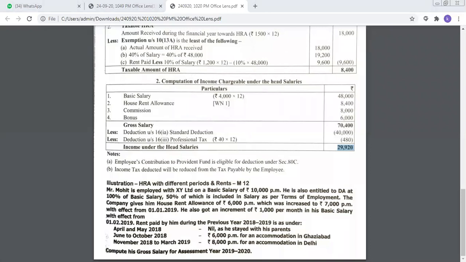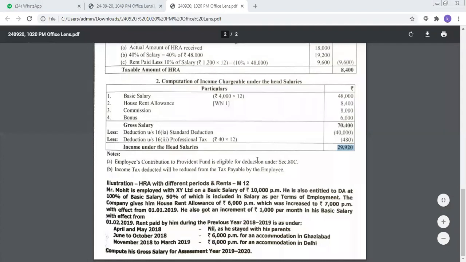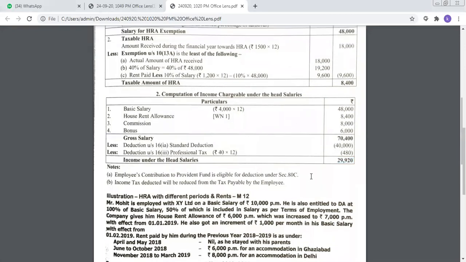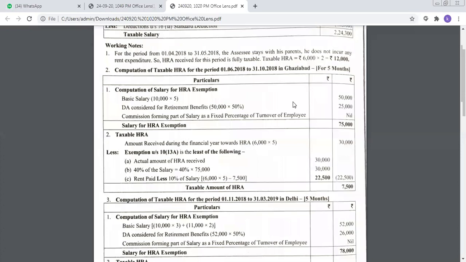Okay, fine. I'll explain to you this particular problem. It's a simple one, but looks complicated. So totally 5 participants have raised their hand. Okay. So let us try to understand this particular problem. First of all, what is the basic salary of that Mr. Mohit? It is 10,000 per month. Okay. Fine. So we'll start only with the basic salary.